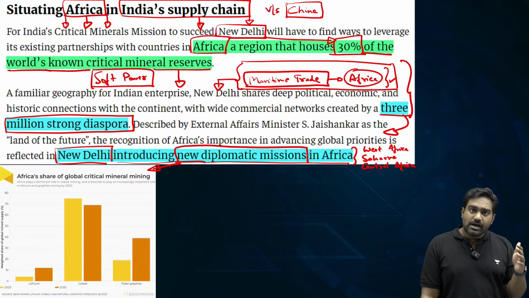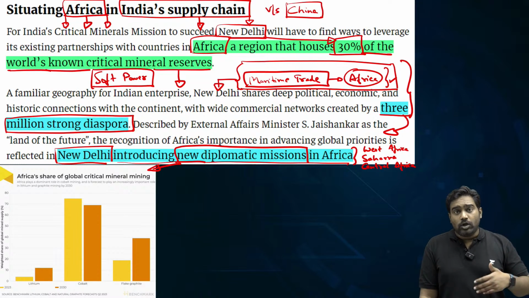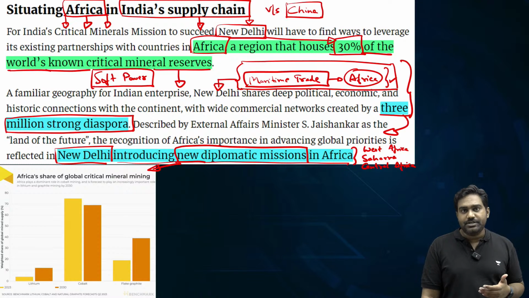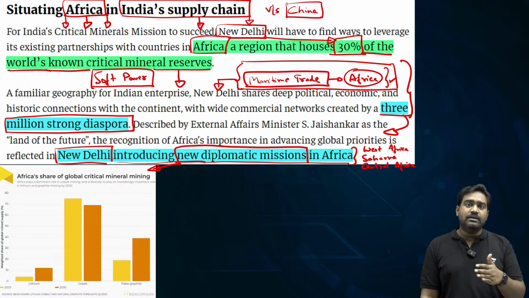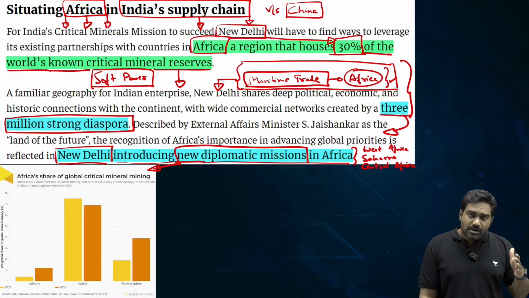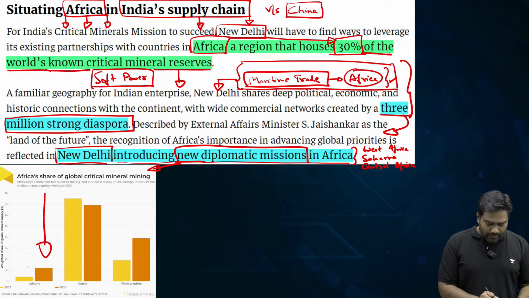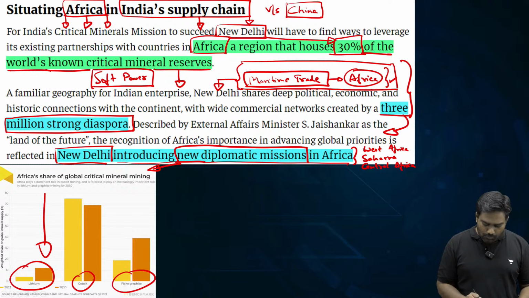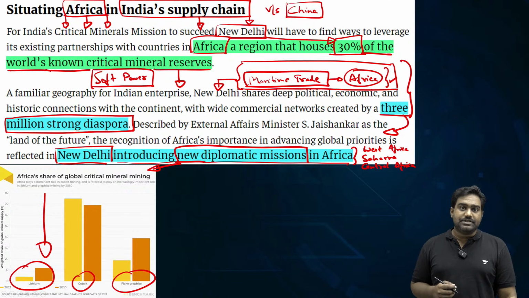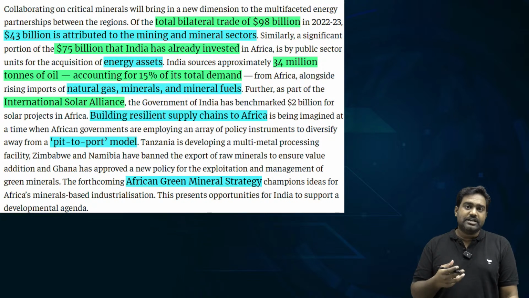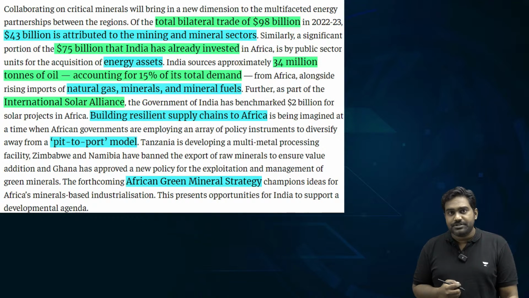We are scaling up our diplomatic presence, and along with that we are bringing more investments. Not just the government of India, but even India's private industry is playing a big role in Africa. So this could help us in securing essential supplies like lithium, cobalt, etc. from African countries, as Africa holds nearly 30% of the global critical mineral reserves.